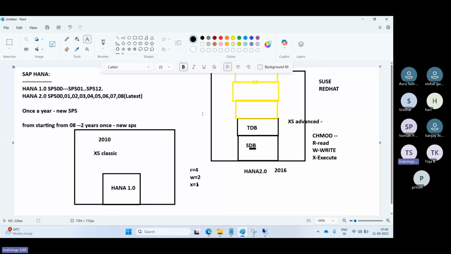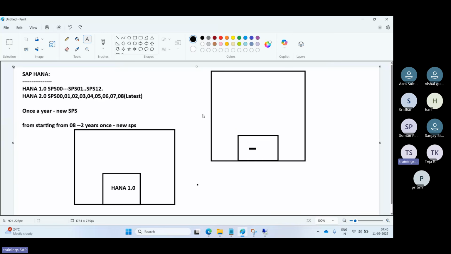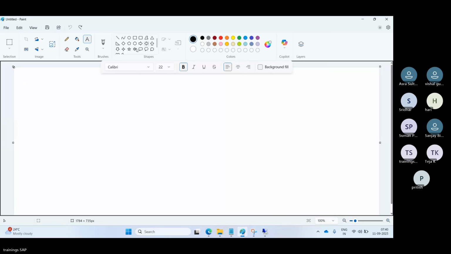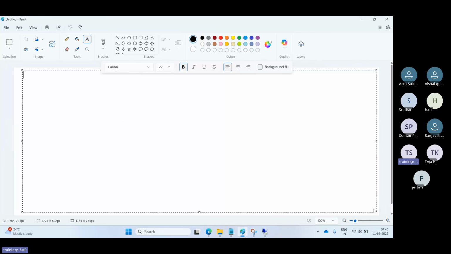Then back to our database, SAP HANA. We discussed the software and hardware requirements, the software and hardware things, file systems and everything. On the software side, we require the SAP HANA DB. Then the client is required, then any add-ons or plugins. Plugins, add-ons, or the DB client, we have to download here.